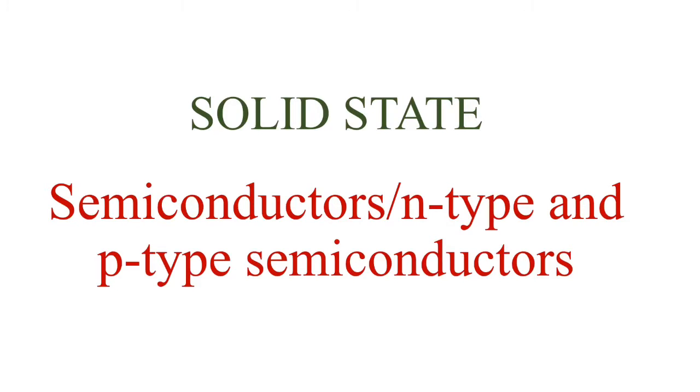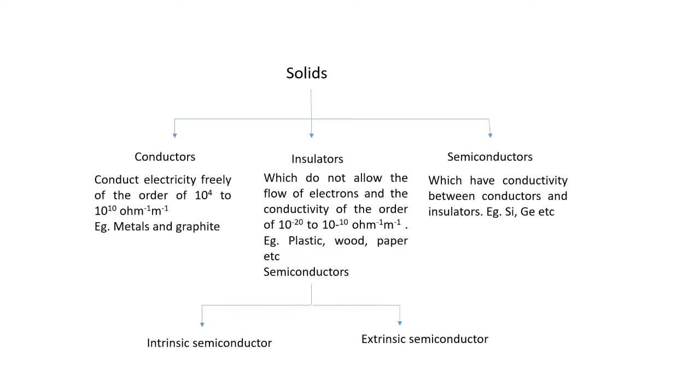Dear students, today we are going to discuss semiconductors, N-type and P-type semiconductors. In case of conductivity, solids can be classified into three: conductors, insulators and semiconductors. So on movement of flow of electrons or the passage of electricity, we can classify as conductors, insulators and semiconductors.